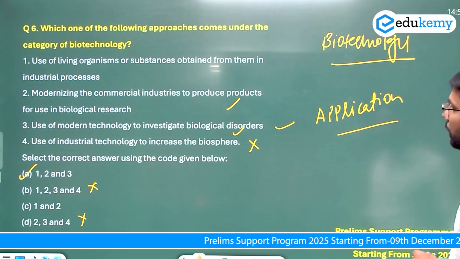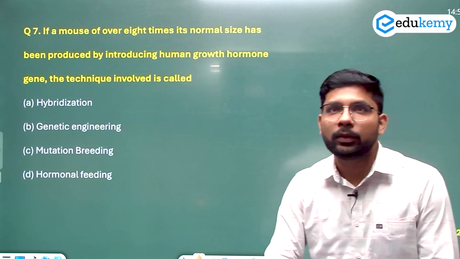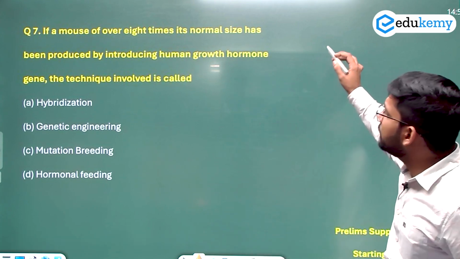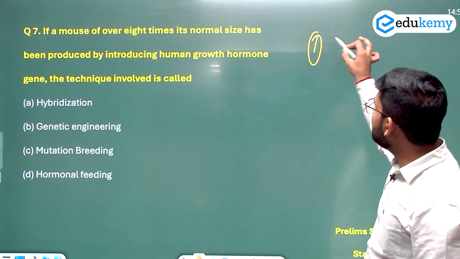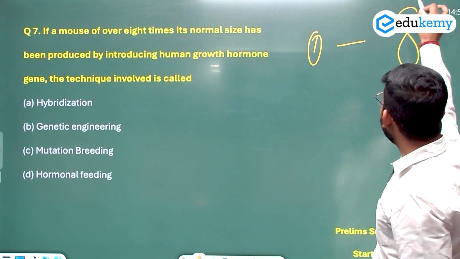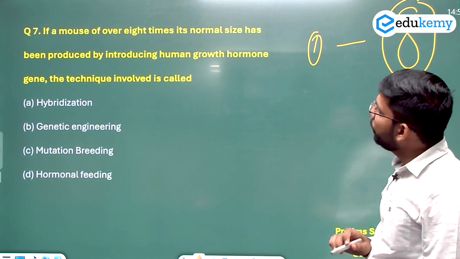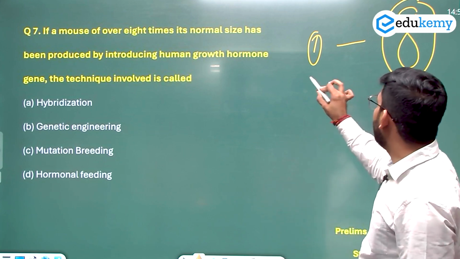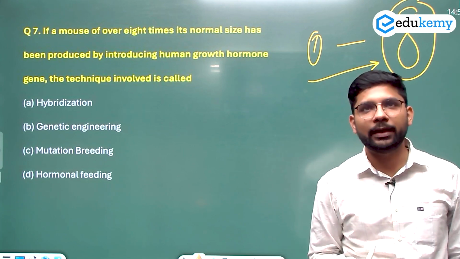Okay, now let's come to the question number 7. Question number 7 is saying, there's a case given. If a mouse of one size, and we are producing a mouse 8 times the size of the normal mouse, with the human growth hormone gene, the technique involved is क्या? इस माउस से माउस बनाने के लिए जीन चेंज होगा, तो क्या टेक्नोलॉजी मेनली रिक्वायरमेंट है?